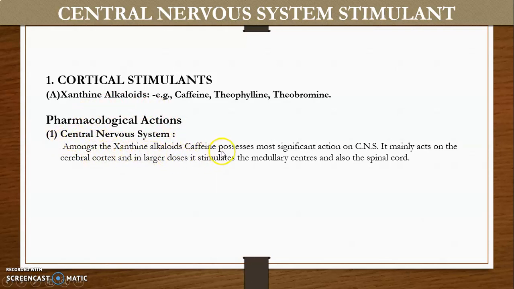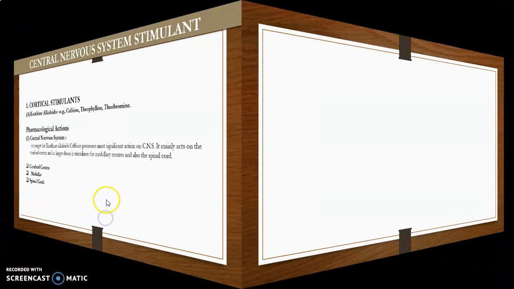Among the xanthine alkaloids, caffeine possesses the most significant action on the CNS. It mainly acts on the cerebral cortex. In larger doses, it stimulates the medullary centers and also the spinal cord. Central nervous system action is divided again into three parts: action on the cerebral cortex, medulla and spinal cord.